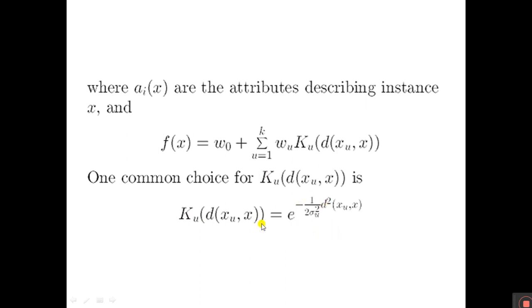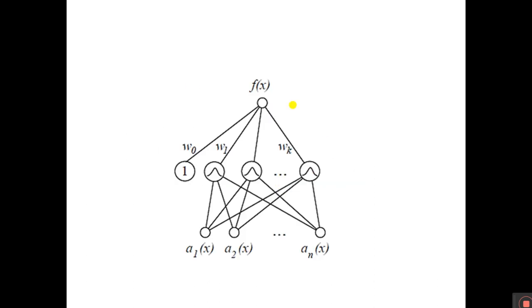Sigma square of each kernel can be separately specified. For example, here this is the radial basis network. Here each hidden unit provides an activation determined by a Gaussian function centered at this x u, right?